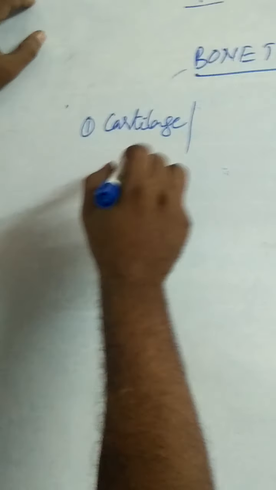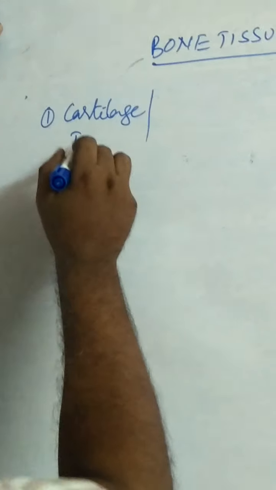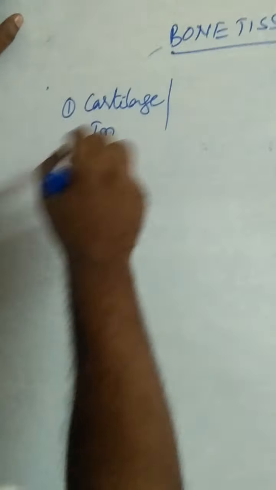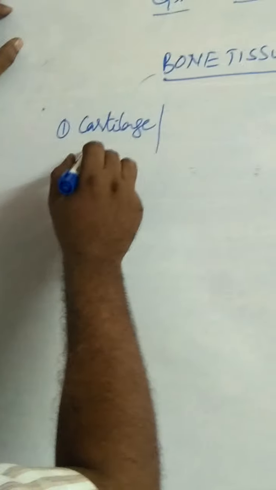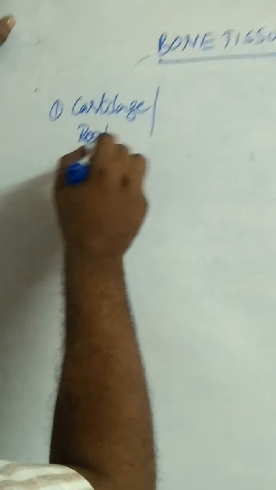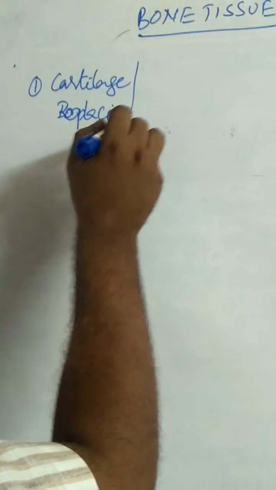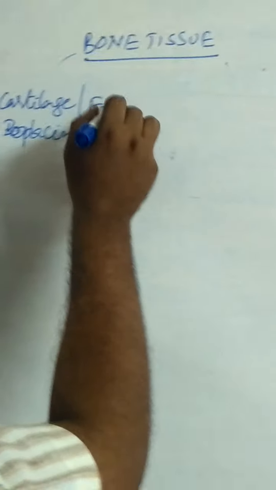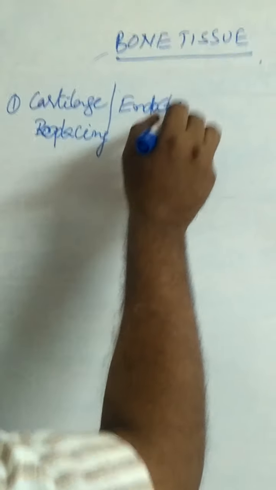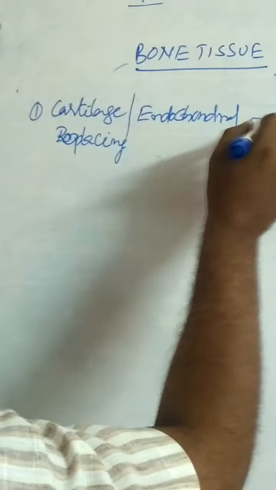Cartilage bones are replacing bones or endochondral bones.